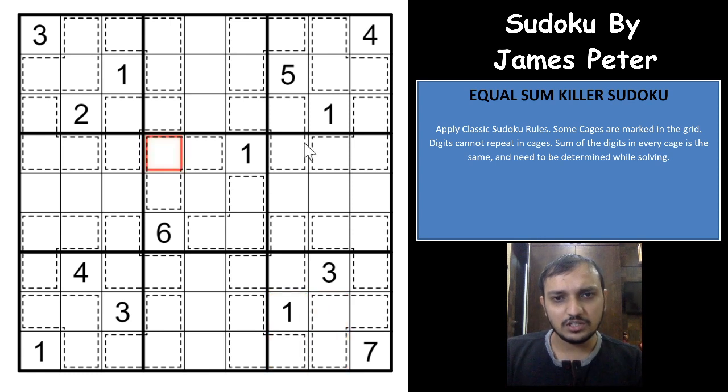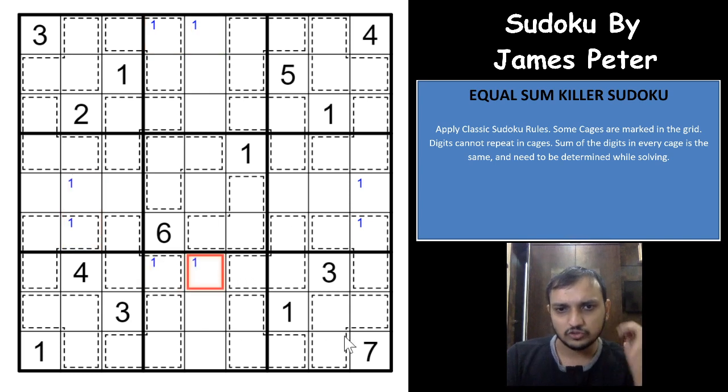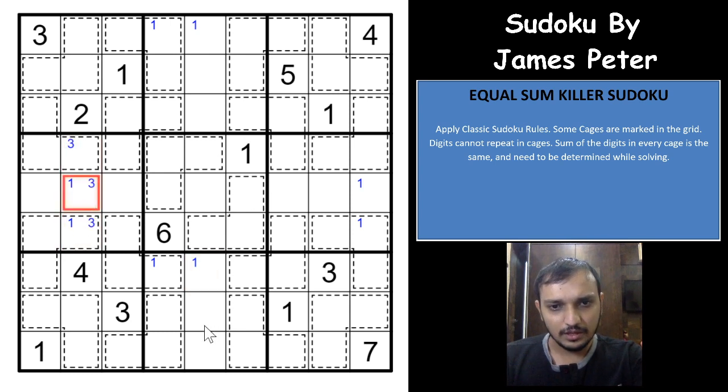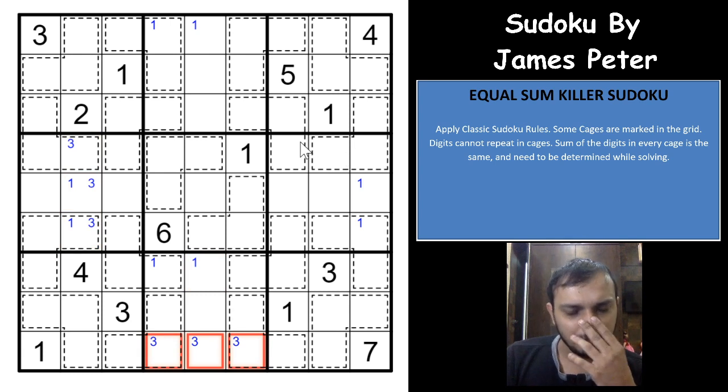As you can see, there are not many givens here, and we cannot do much with them. Let us see, we can write 1 here, 1 here, 1 here and 1 here. To be frank, I have already solved this Sudoku, so I know how the solving path works. I'll try to solve it the intended way, using the intended solve path. And there has to be 3 here. Okay, now coming on to the actual intended solve path.